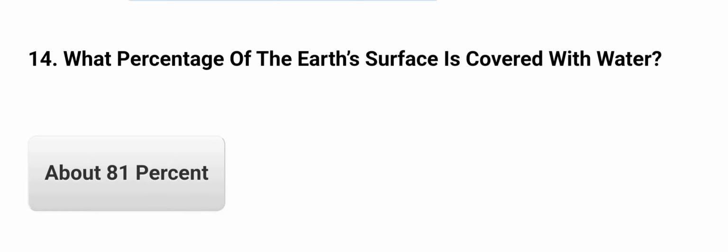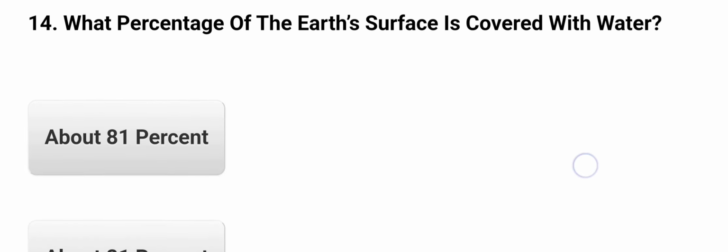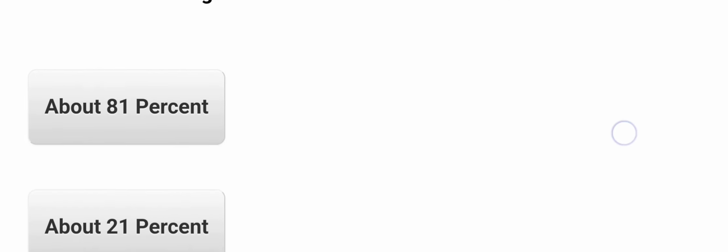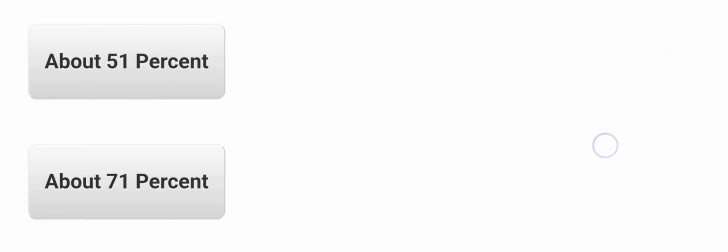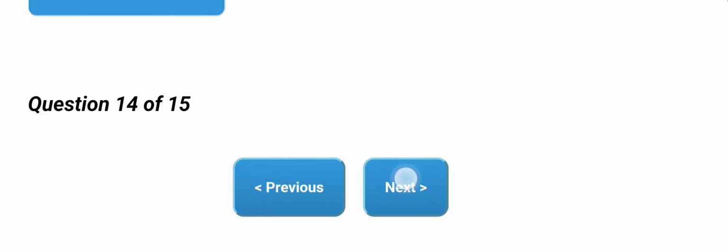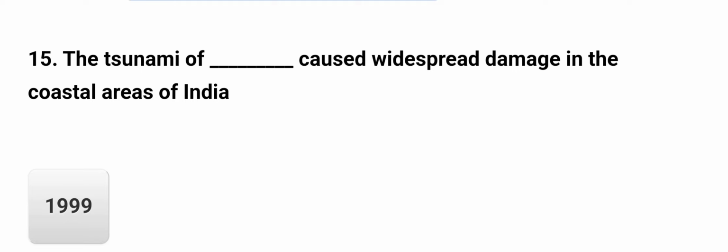Ponds are sources of fresh water. What percentage of the Earth's surface is covered with water? So about 71. पहले तो 71 था, हो सकता है 81 हो गया. The tsunami of dash caused widespread damage in the coastal area of India. The tsunami of 2004.